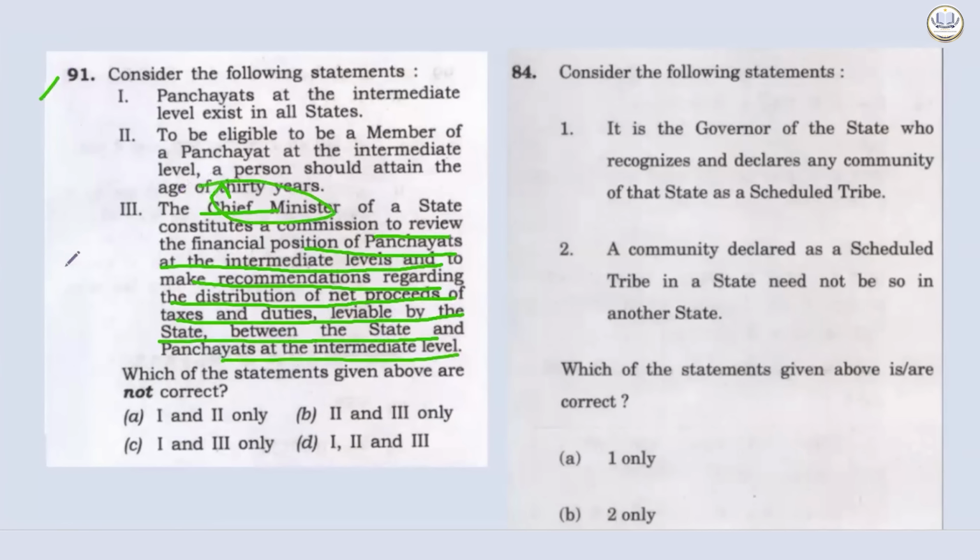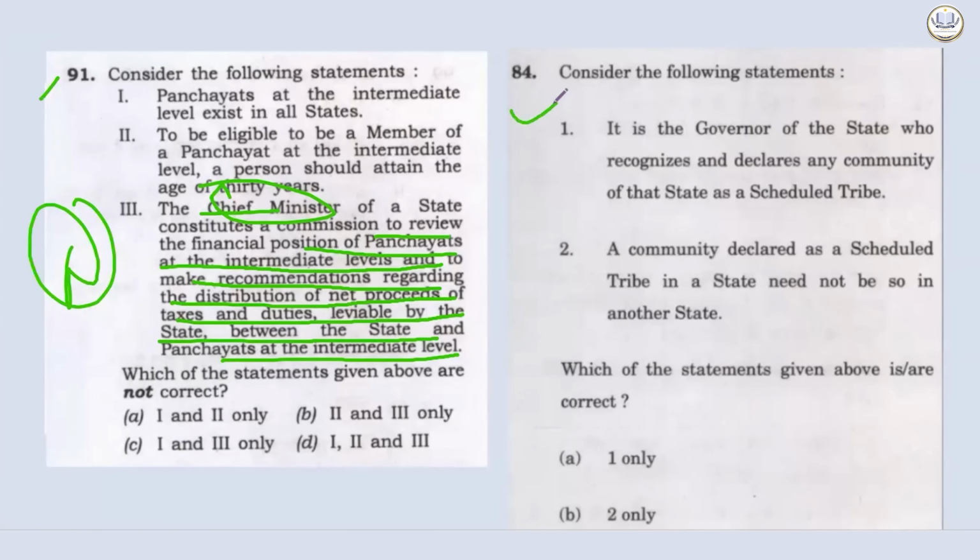Now, always when any authority and its function is given, be very, very vigilant. It is a very easy thing to be manipulated. Here, they have deliberately written Chief Minister instead of Governor. This was incorrect. There are many more such examples.